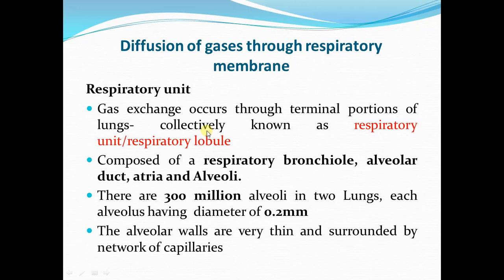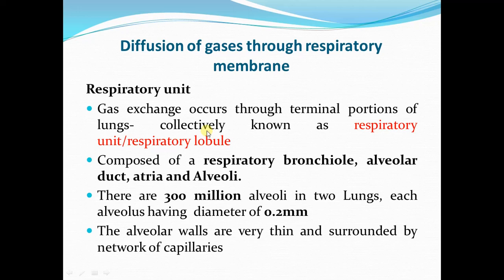Now we will move on to the process of diffusion of gases through the respiratory membrane. For this, first we are going to learn what a respiratory unit is, and then we are going to study the structure of the respiratory membrane.